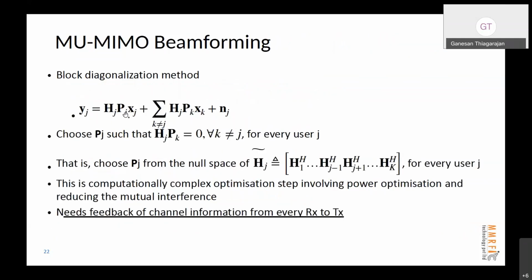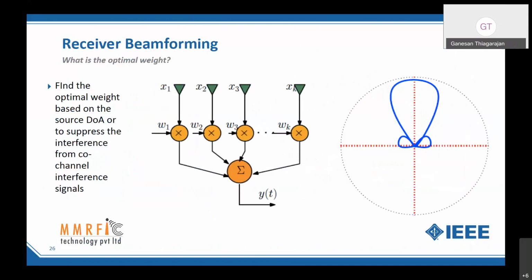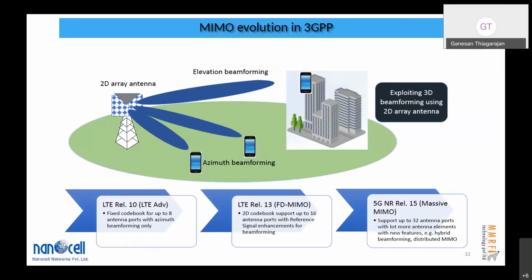Given a library or a cookbook, you can only pick a set of matrices from that, and that's what is given in Release 8, Release 10, and slowly this improved. Basically, the number of transmit antennas supported improved from 8, 16, 32, and so on. Not only did the number of transmit antennas increase, the number of layers also increased. I think the previous release was 4 layers, now we can go up to 8 layers. And that's how the entire standard development happened.